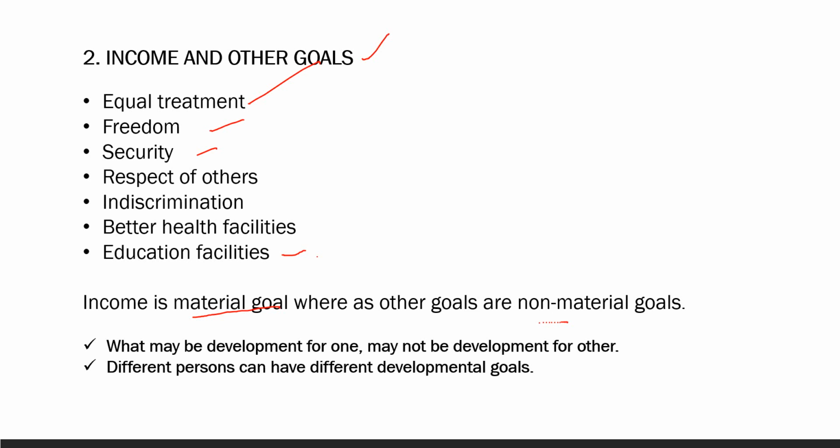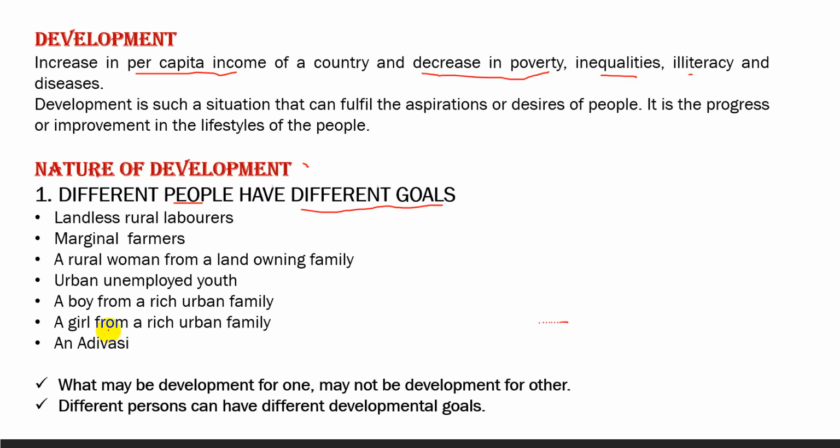Now let us find out how different persons have different goals. Rural laborers. Now what are their aspirations? Rural laborers aspire to get more days of work and better wages.